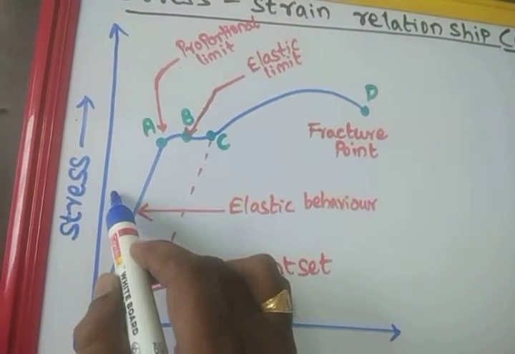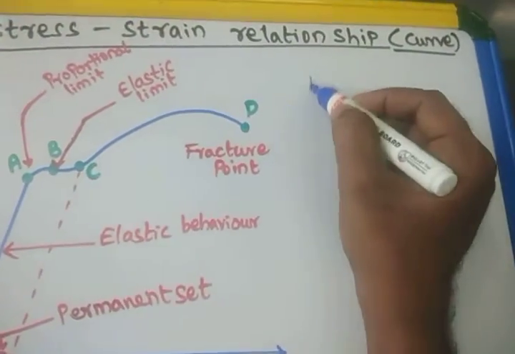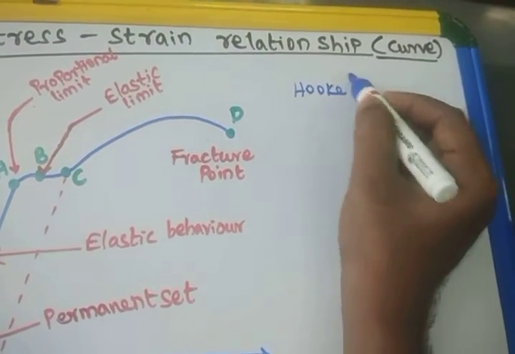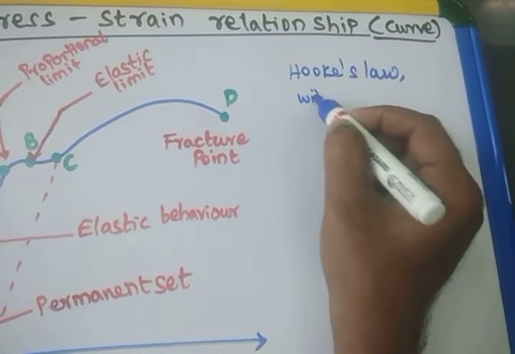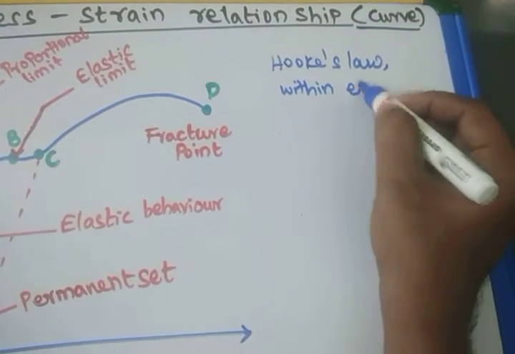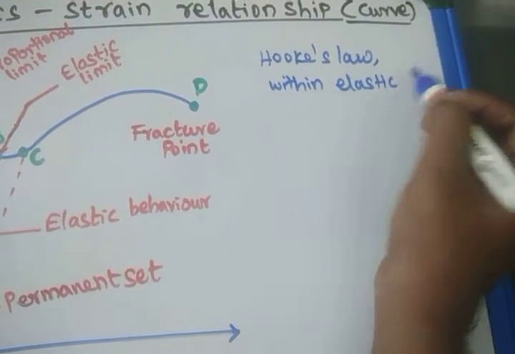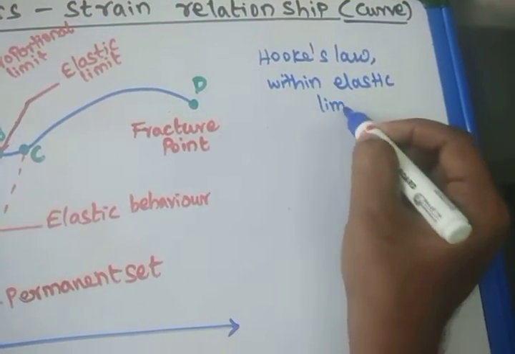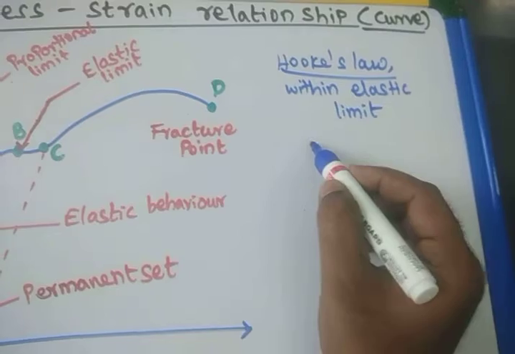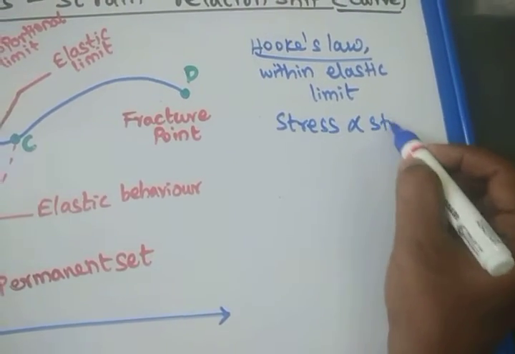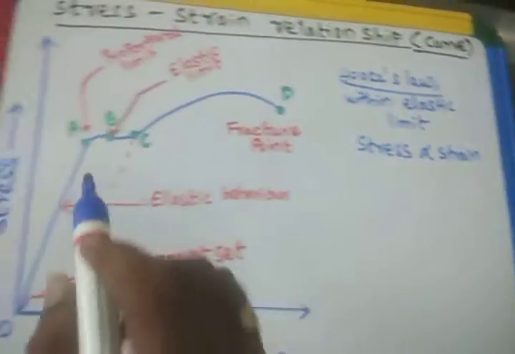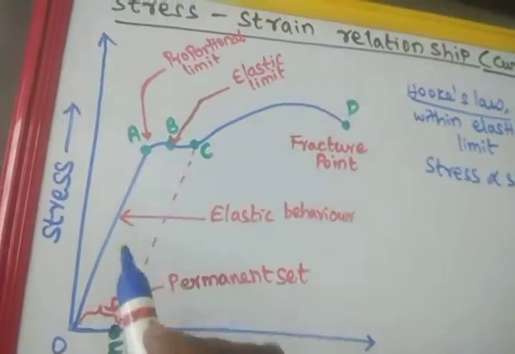Within this limit, Hooke's law will be obeyed. So what is Hooke's law? Hooke's law means, within the elastic limit, and as I explained in the previous video also, within the elastic limit only, Hooke's law states that stress is directly proportional to strain. That is what is denoted in this graph.